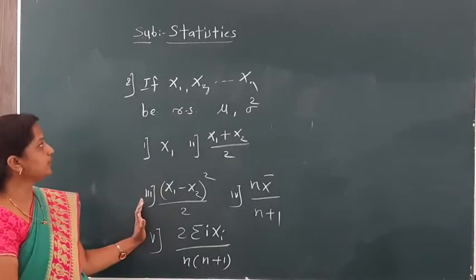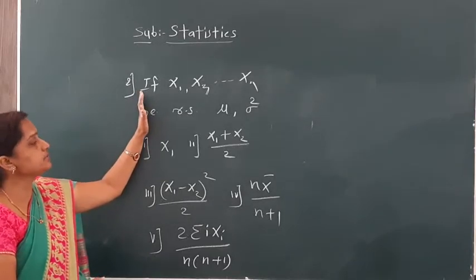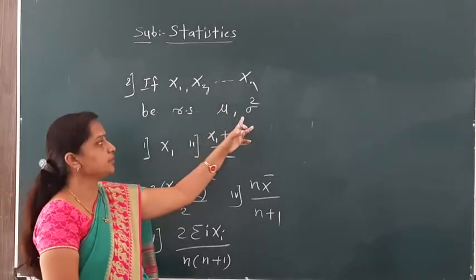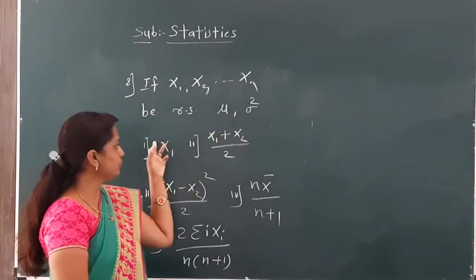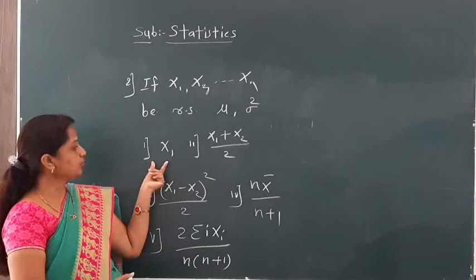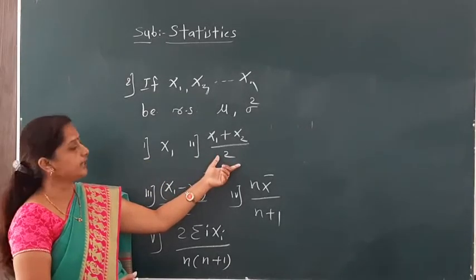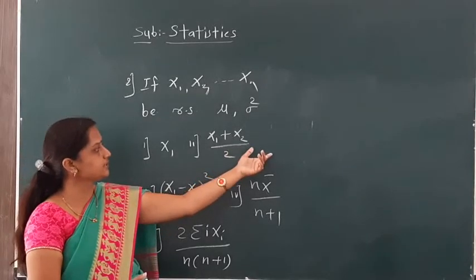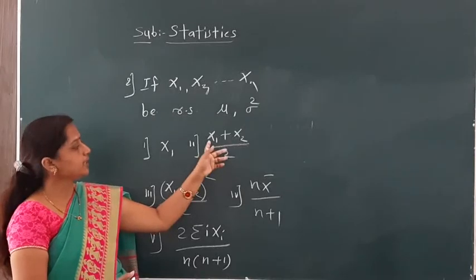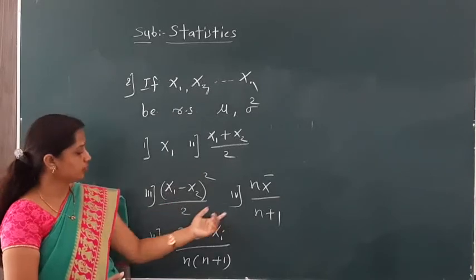There we have to find several estimators. The example is: if x1, x2, ..., xn is a random sample from any population having population mean mu and population variance sigma square, then we have to check whether these statistics are consistent or not. This is our first statistic, x1. This is the second statistic, x1 plus x2 divided by 2. You may take the third statistic, x1 plus x2 minus x3 divided by 2 or x1 plus x2 plus x3 divided by 3. This is our third statistic, then fourth and fifth.